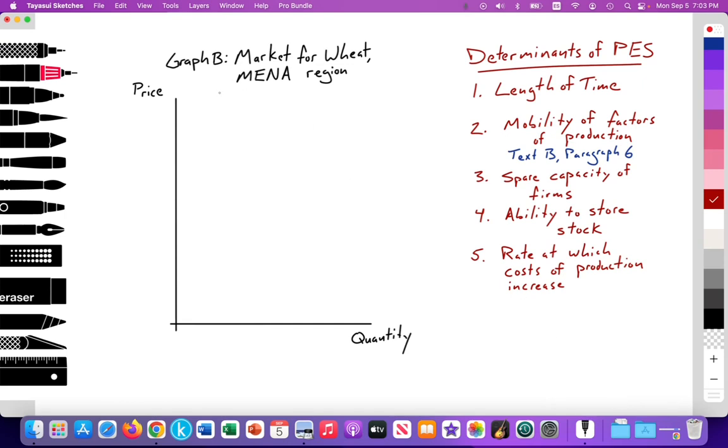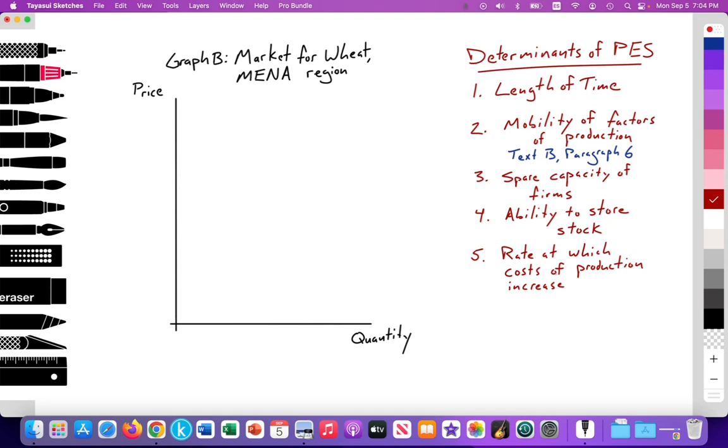So here we go. Determinants of price elasticity of supply. Quick review. These may include length of time, mobility of the factors of production, how quickly can farmers transfer land, labor, capital from the production of, let's say, corn towards wheat, and so on. Spare capacity of firms. Do they have unused tools and resources that they can allocate towards production? The ability to store stock. Are these farmers storing some of their wheat and then can release it into the global market or not?